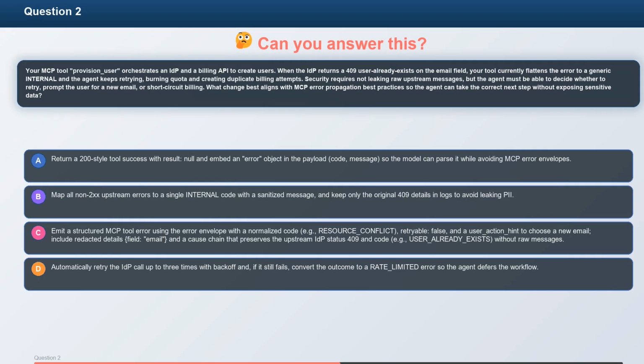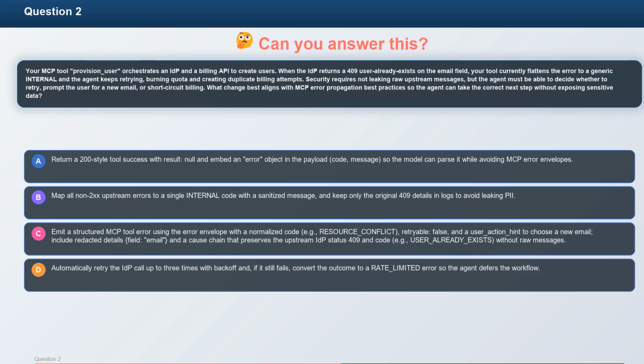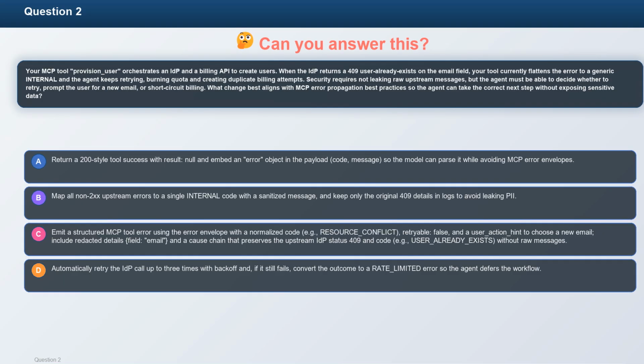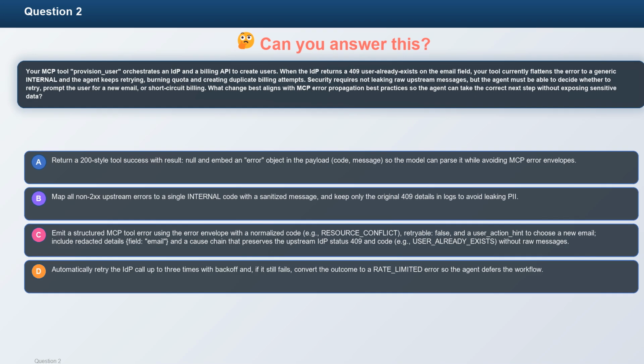C. Emit a structured MCP tool error using the error envelope with a normalized code, e.g. resource_conflict, retryable false, and a user action hint to choose a new email. Include a redacted details field, email, and a cause chain that preserves the upstream IDP status 409 and code, e.g. user_already_exists, without raw messages. D. Automatically retry the IDP call up to 3 times with backoff, and if it still fails, convert the outcome to a rate-limited error so the agent defers the workflow.